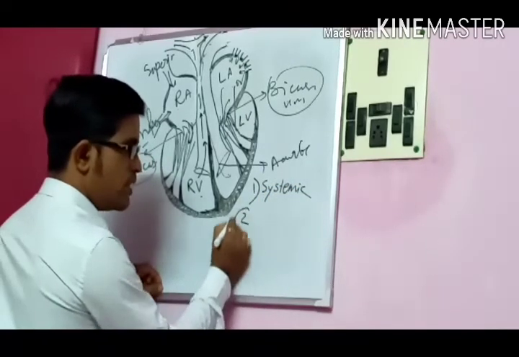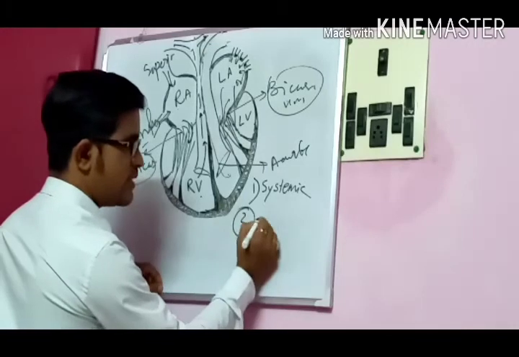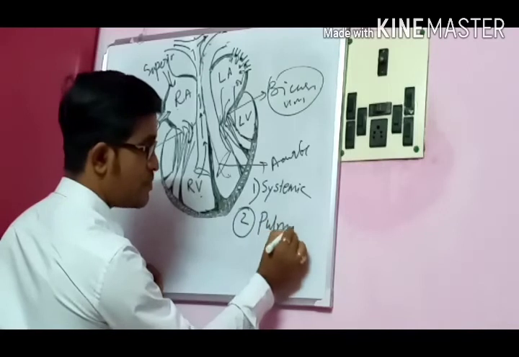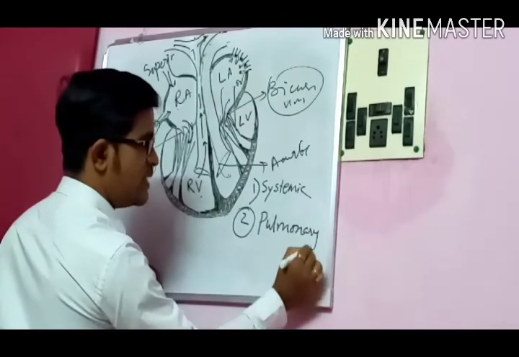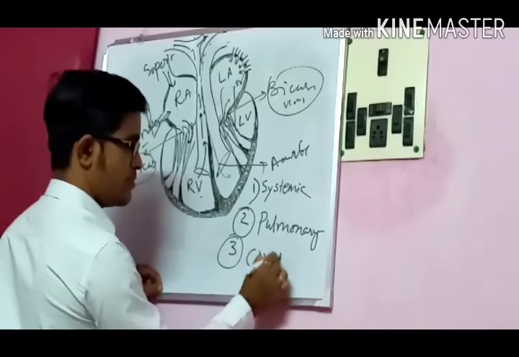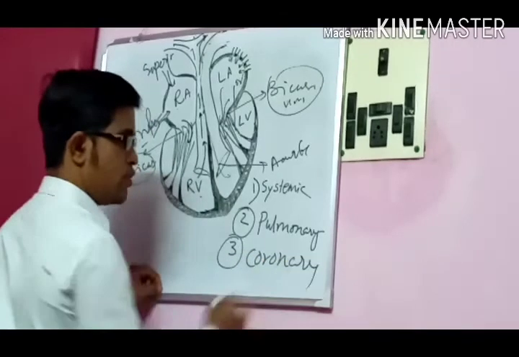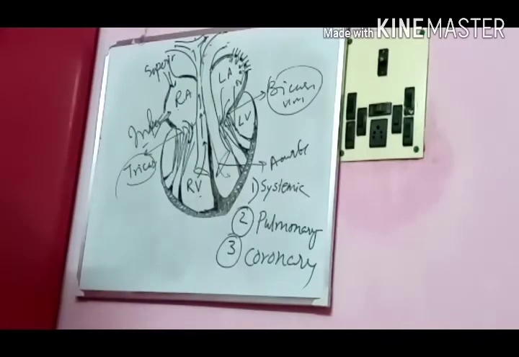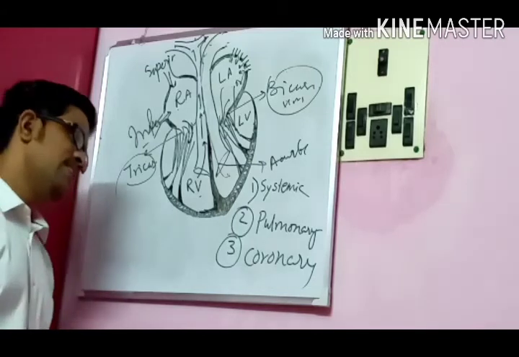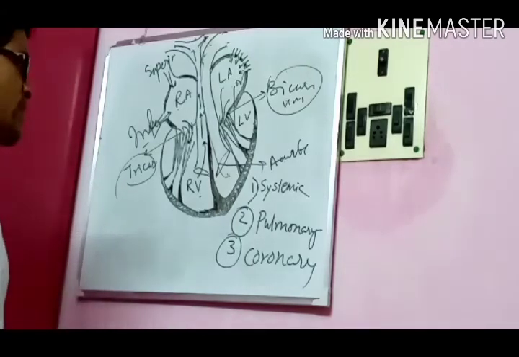Number two is your pulmonary circulation. Number three is called coronary circulation. So three types of circulations are there: number one, systemic circulation; number two, pulmonary circulation; and number three, coronary circulation.